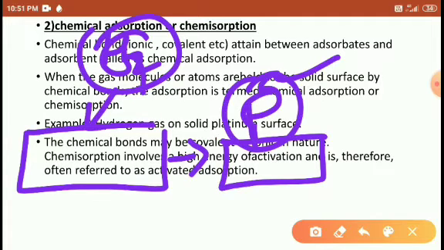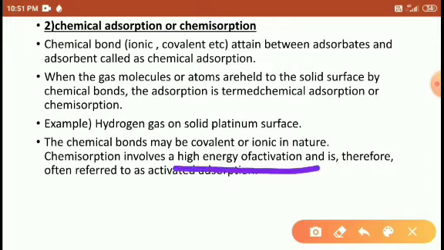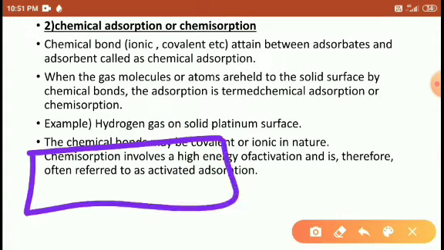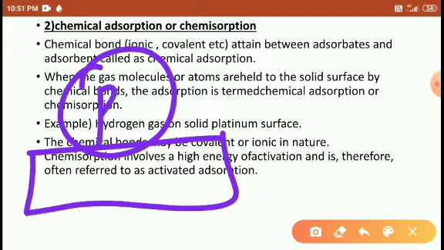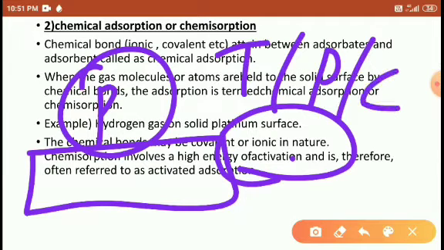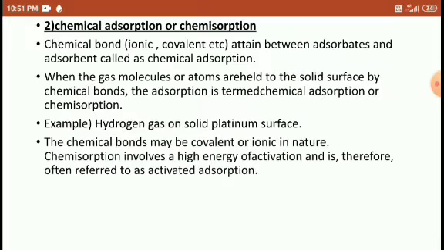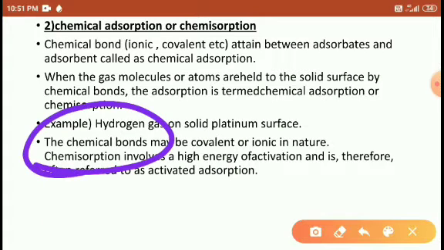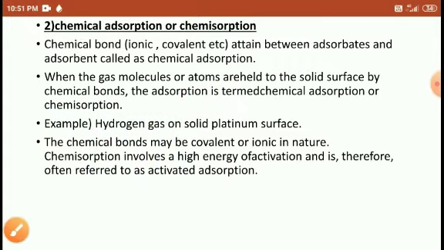That's why we call it high activation energy. For any adsorbate to occupy the surface of the solid, you have to supply some external energy, either temperature, pressure, catalyst, or some other external energy, for the formation of chemisorption or chemical adsorption.